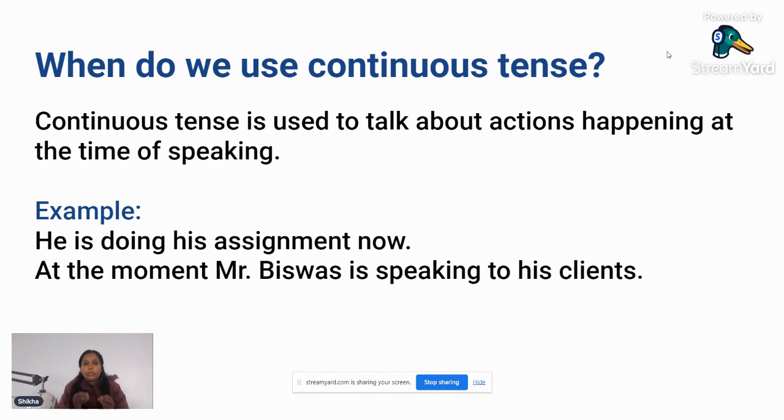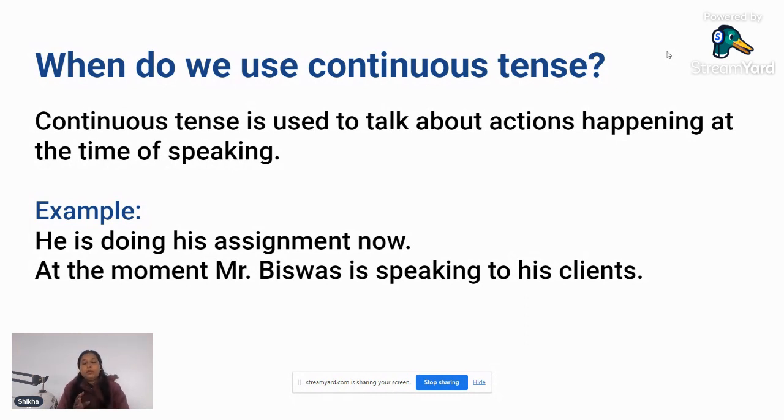Okay. So all these actions which are happening at the moment of speaking, and you are using present continuous tense, that means these actions are temporary and not permanent. Yes. So this is one tip which you should keep in your mind, that we use present continuous tense only when we are talking about something which is happening right now and the action is temporary.